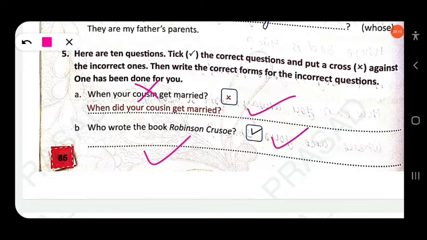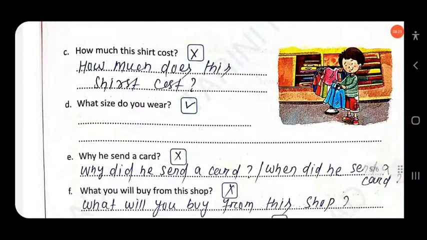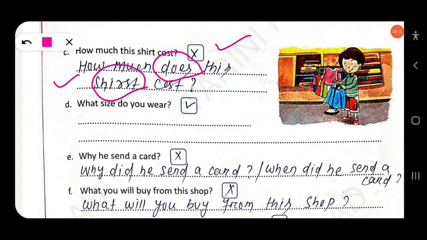Okay. Then next here, who wrote the book Robinson Crusoe? So this is correct. Okay. Then next, how much this shirt cost? How much does? Okay, how much does you have to put? You have to use auxiliary verb does. How much does this shirt cost? This is shirt cost. You know this is singular, so does is used.